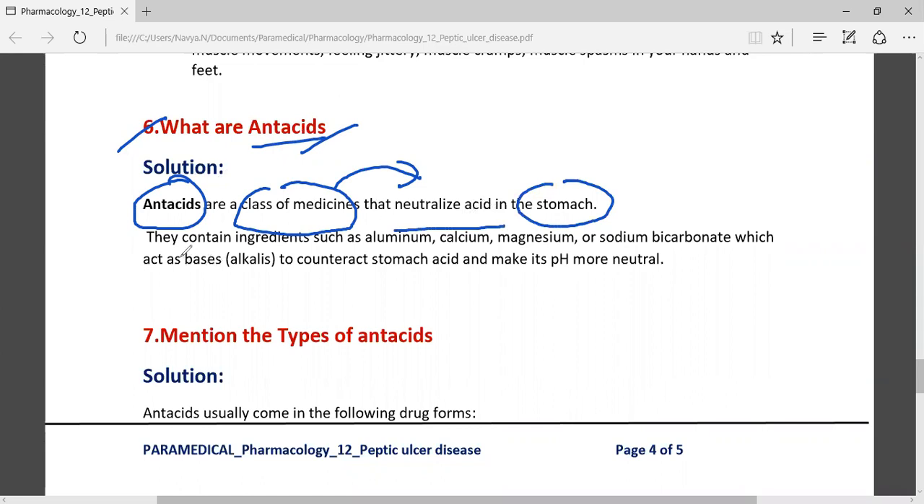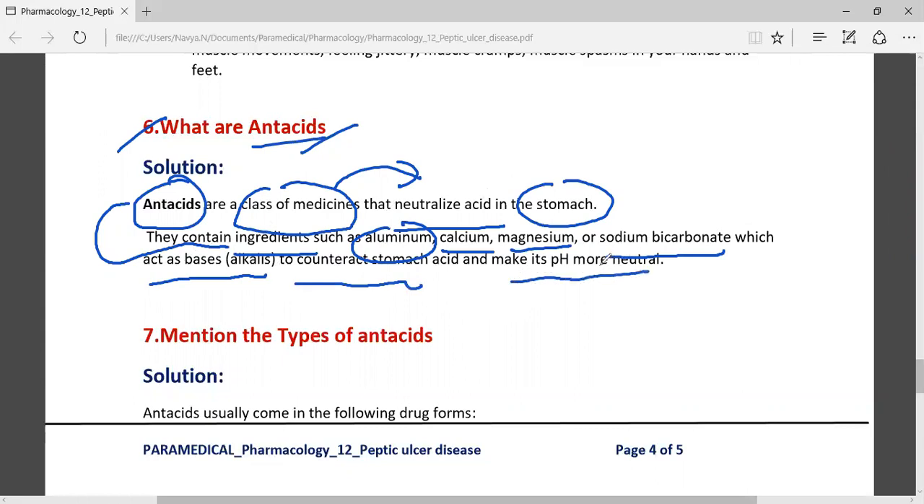Antacids contain ingredients such as aluminium, calcium, magnesium, or sodium bicarbonate. So it consists of all these components. It acts as a base, that is alkaline, and that will counteract the stomach acid and make its pH more neutral. That is how it neutralizes the acid in the stomach.